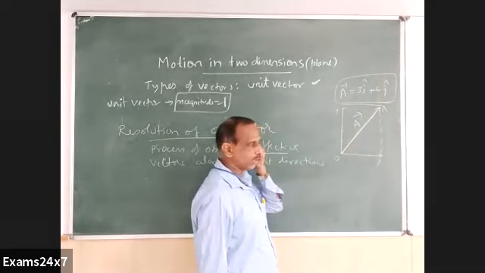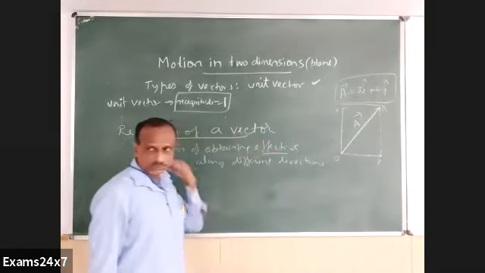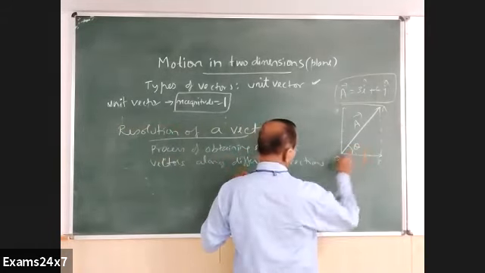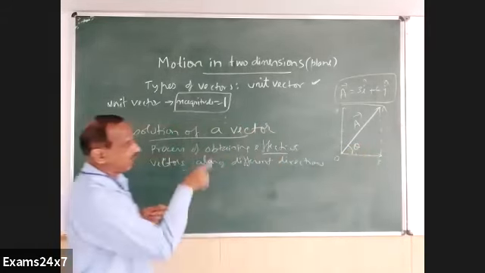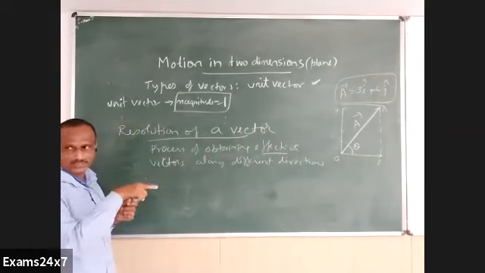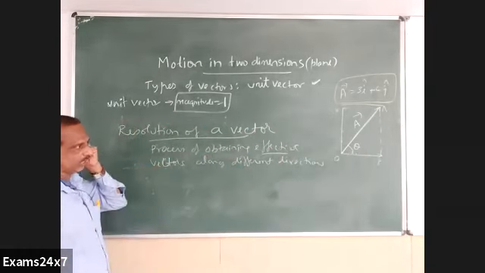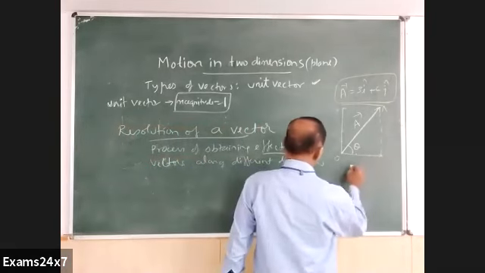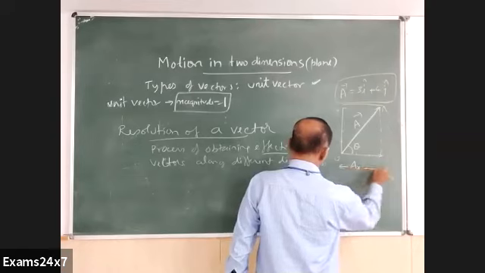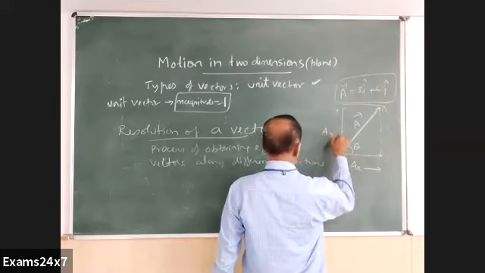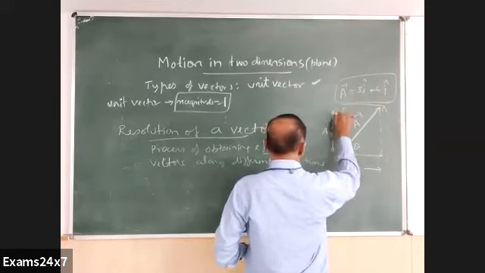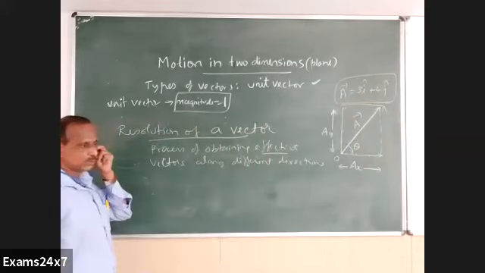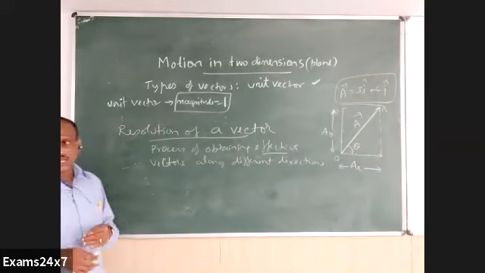So that is called the component of the vector. If vector A makes some angle theta with the x-axis, the component of that vector A along the x-axis I have shown there as 3. Now let us go for a symbolic representation. Instead of 3, I call it AX, the component. Similarly, AY is the component of the vector along the y-axis. So vector A has components AX and AY.